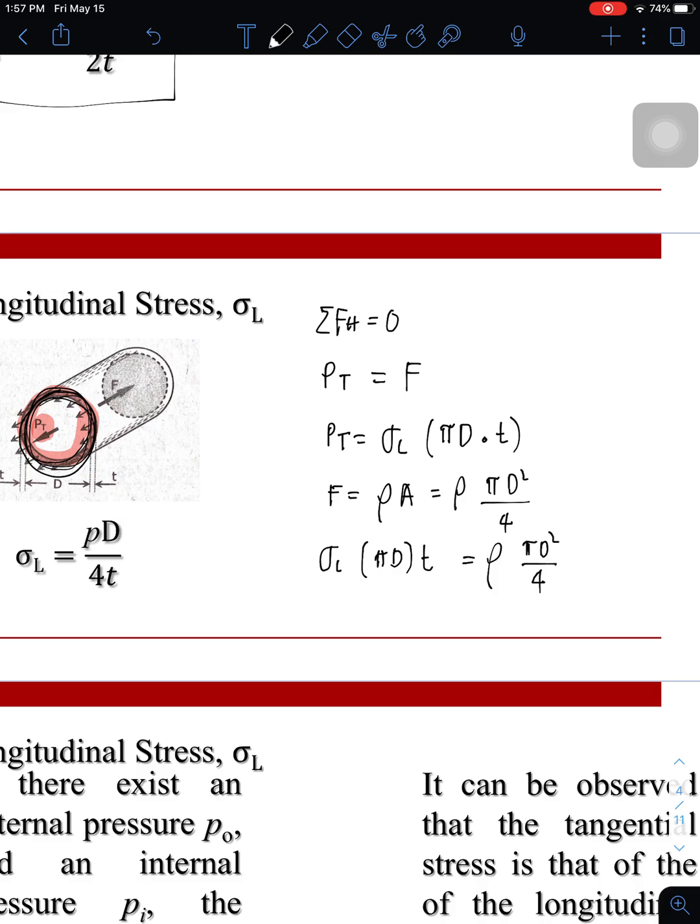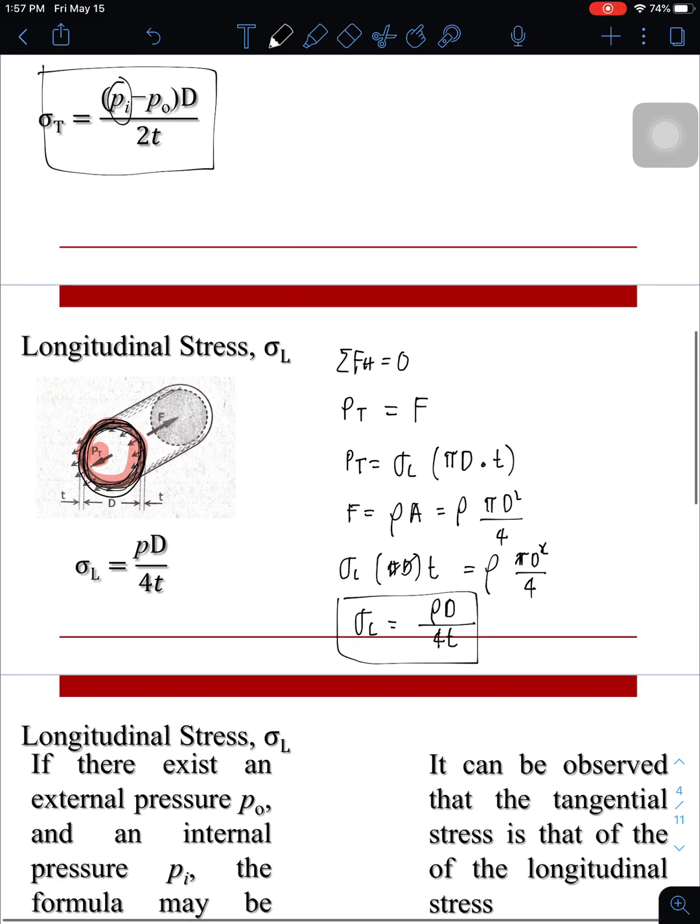So we can cancel out 1d and the pi also. So therefore, the longitudinal stress is now expressed as pressure times the diameter over 4 times T. So this is how we get the